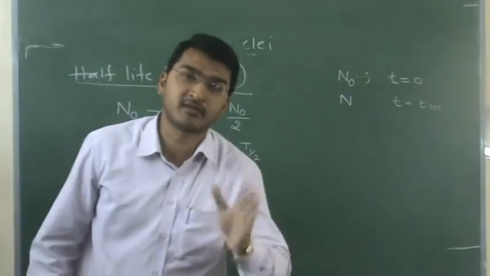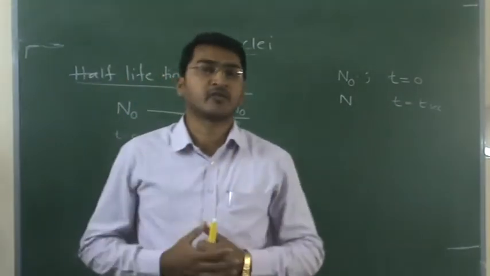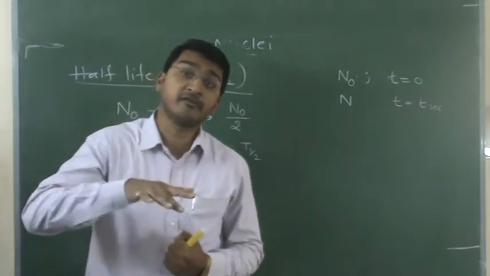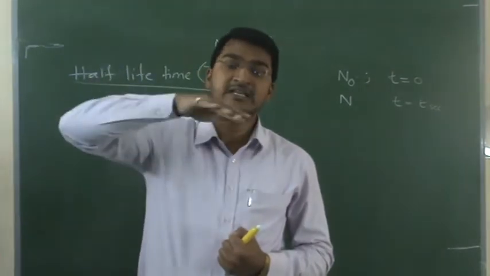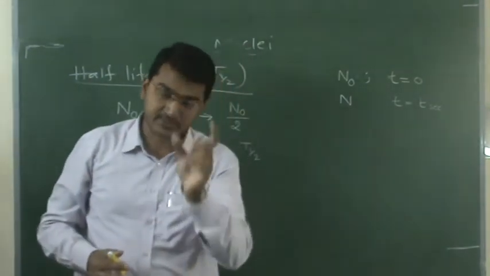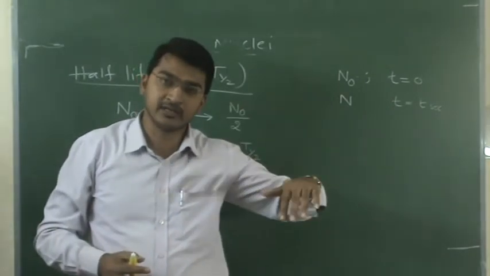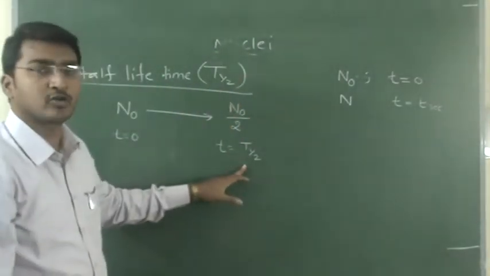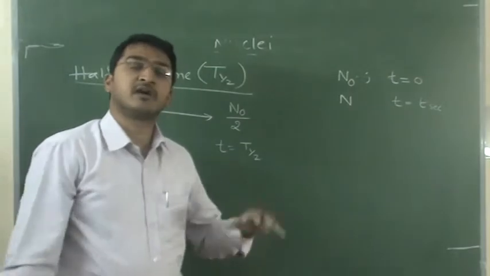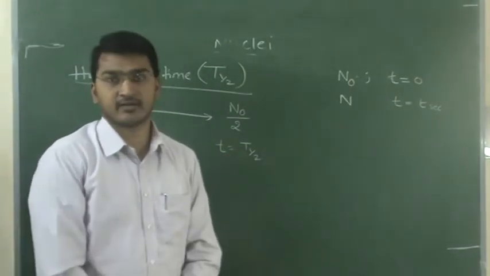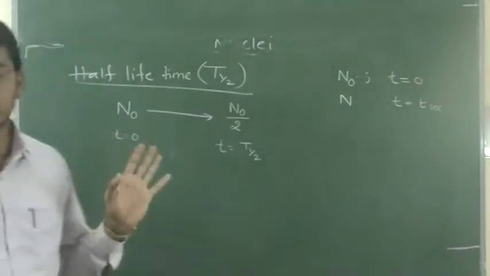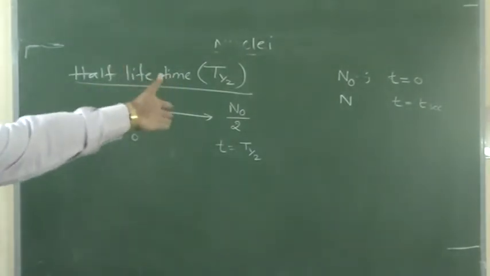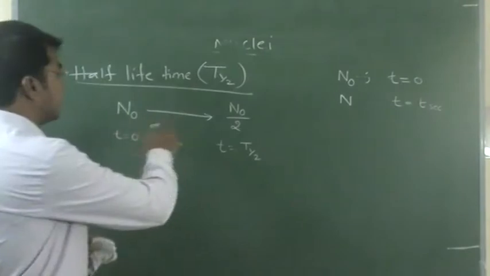So what is the definition of half-life time? The time taken by a radioactive element or any substance to disintegrate its number of nuclei to half of its initial value. This time is called half-life time. This half-life time is different for different substances. So remember it. This is the definition of half-life time, and I am going to derive the equation of half-life time.